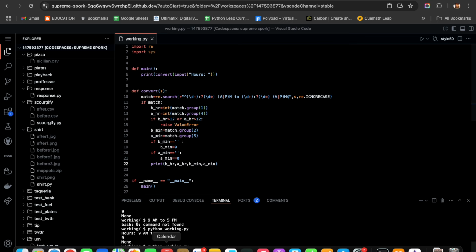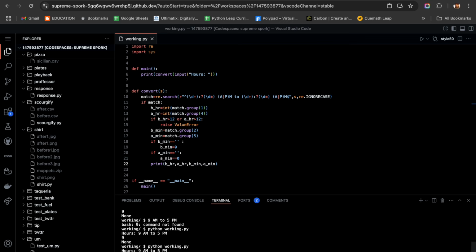Let us try this one and check. Here you can see what it is printing. 1, 2, 3, 4, 4 values we need, but it is printing only 3 values.